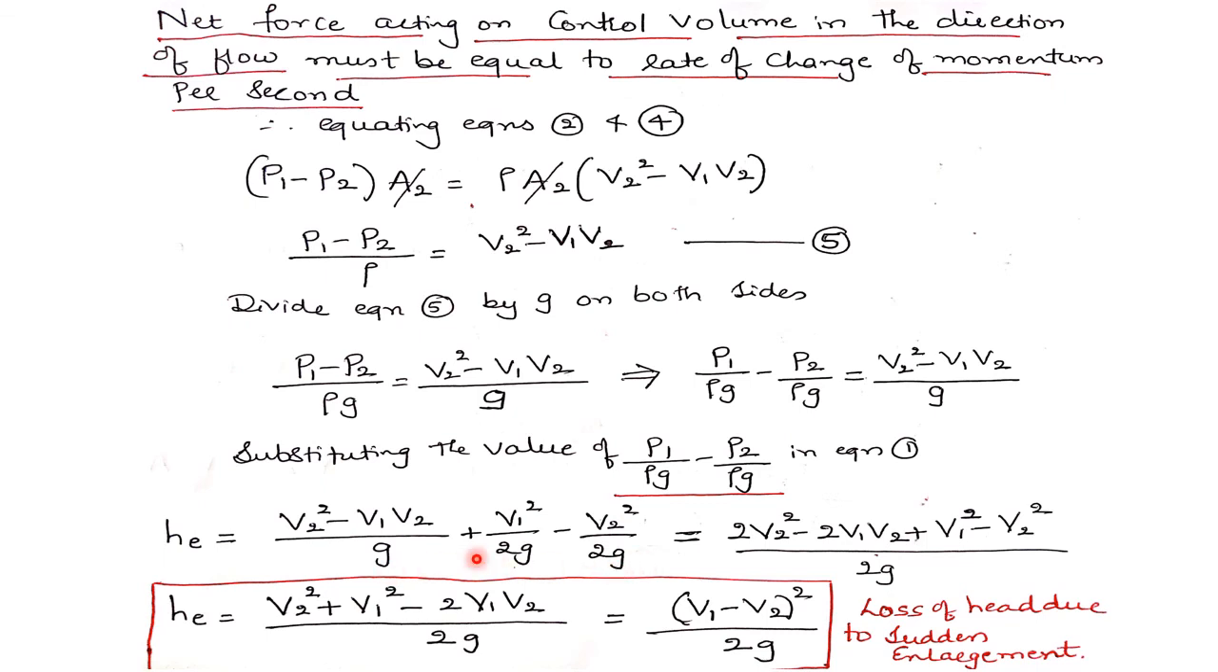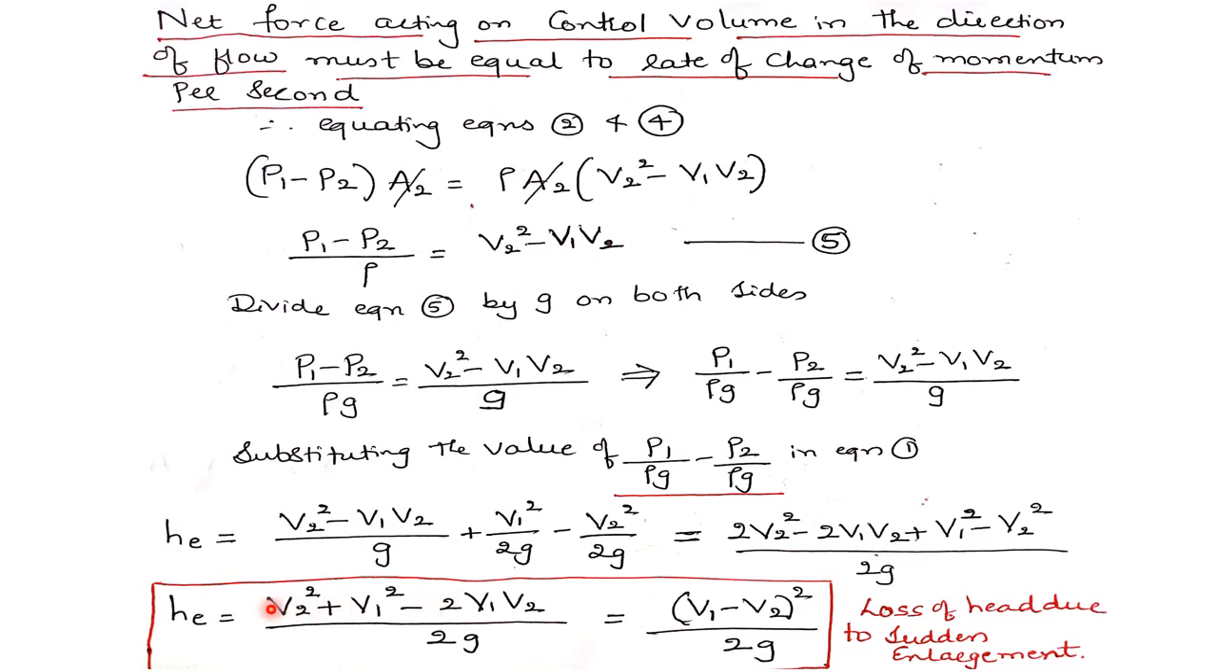If I take the LCM of the denominators of all these three terms, it will be 2g only. So here it will be 2V2 square minus 2V1 V2 plus V1 square minus V2 square as it is. Here it is 2V2 square minus V2 square. So this equation will be H equals V2 square plus V1 square minus 2V1 V2 divided by 2g.